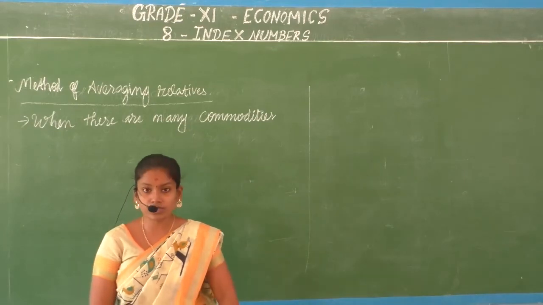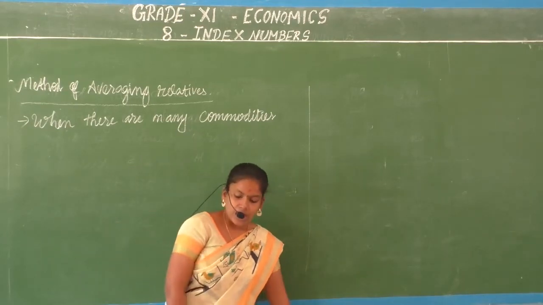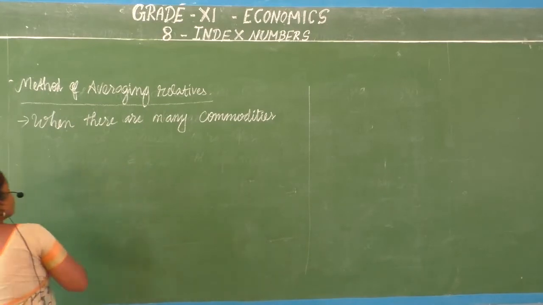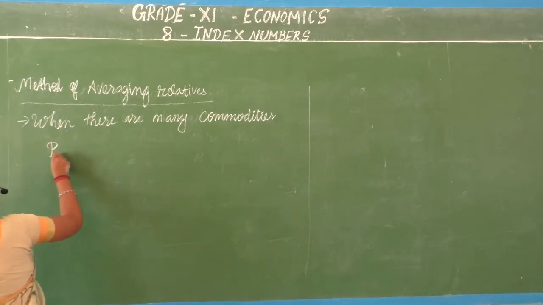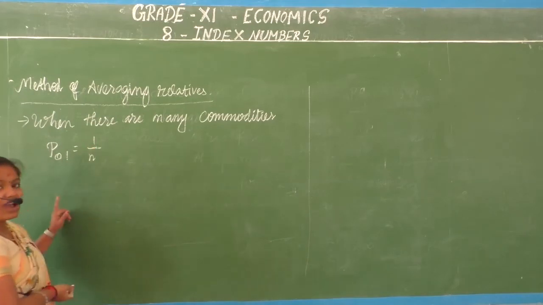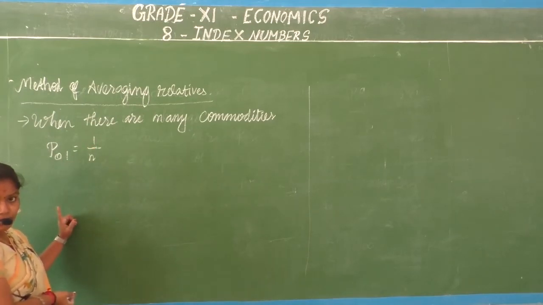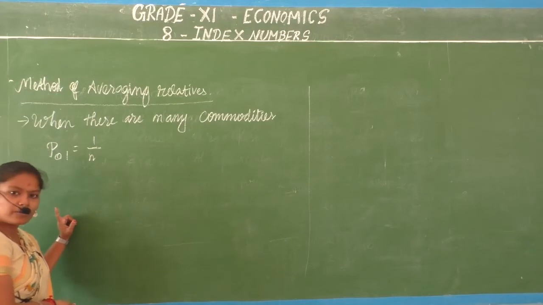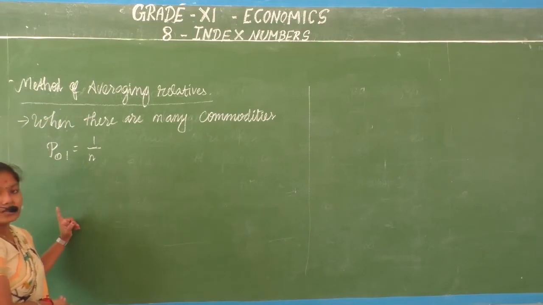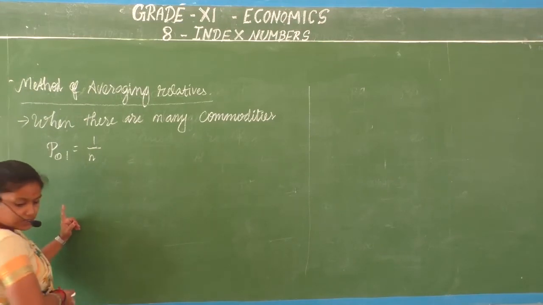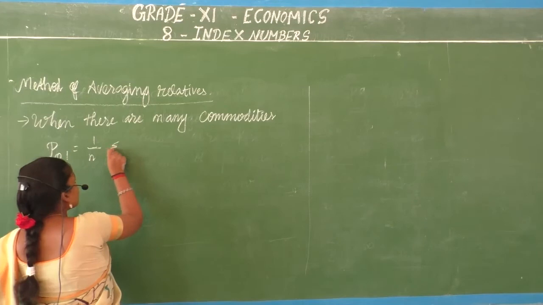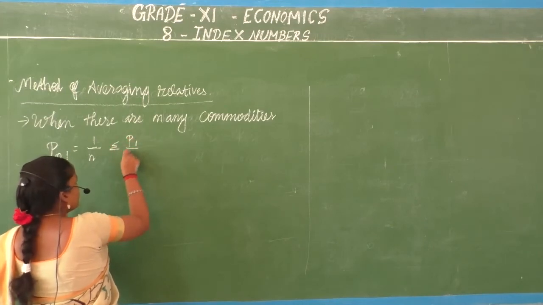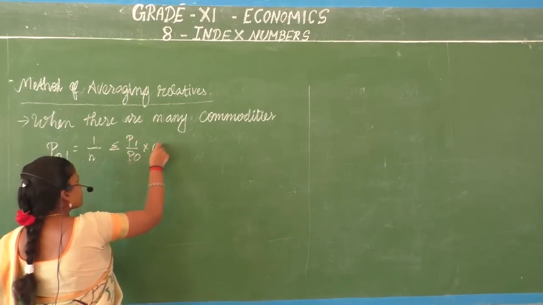Okay, the price index number using price relatives, you have got another formula, P01 is equal to 1 by n. So you have a number of commodities, you have to take into account the number of commodities. Earlier we did not take the number of commodities into account at all. Now we are going to take the number of commodities into summation P1 by P0 into 100.